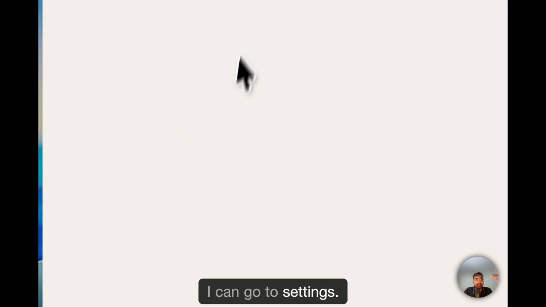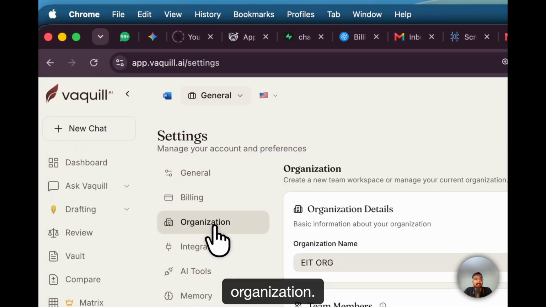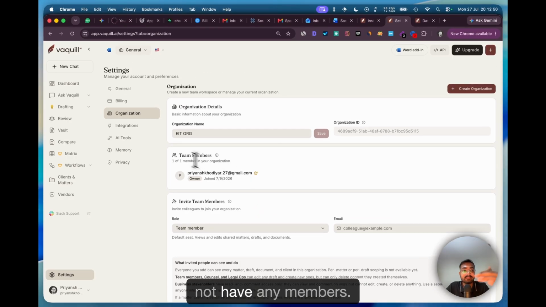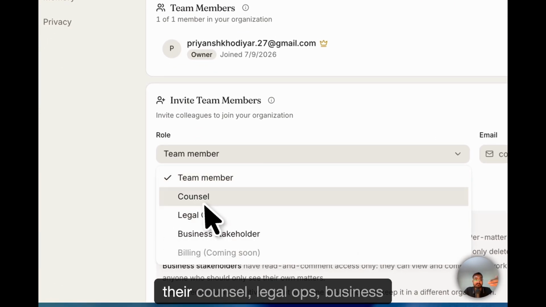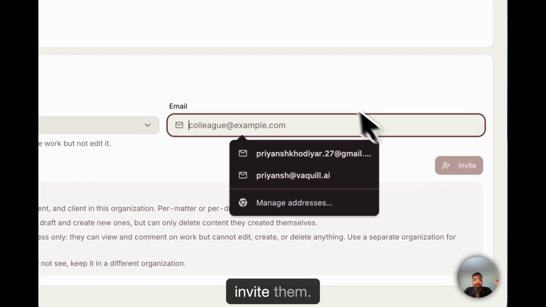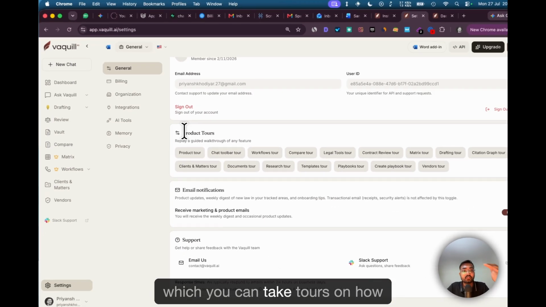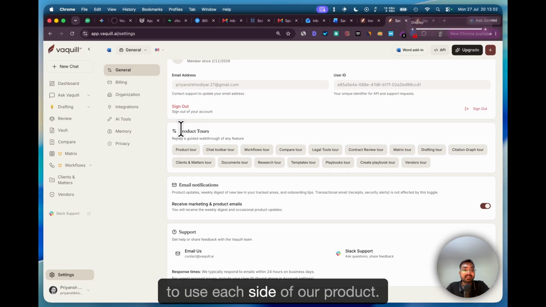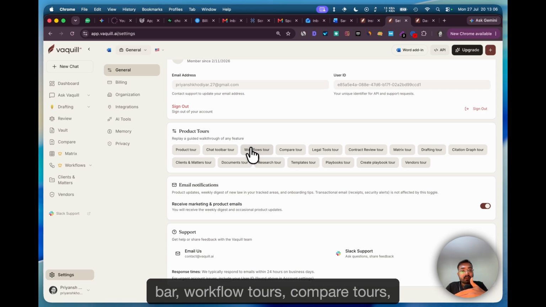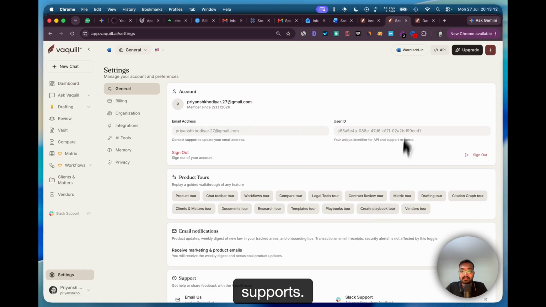I can go to settings. Inside of settings, we have few things, but let's talk about organization. So inside of this org, I do not have any members. You can add more members. Pick if they're counsel, legal ops, business stakeholders, add their email and invite them. We also have a general section in which you can take tours on how to use each side of our product. So we have chat bar, workflow tours, compare tours, playbooks, vendor tours, etc. And these are the support and Slack supports.